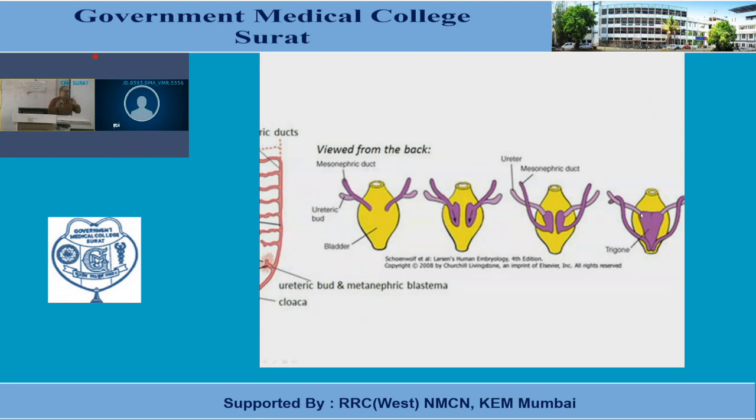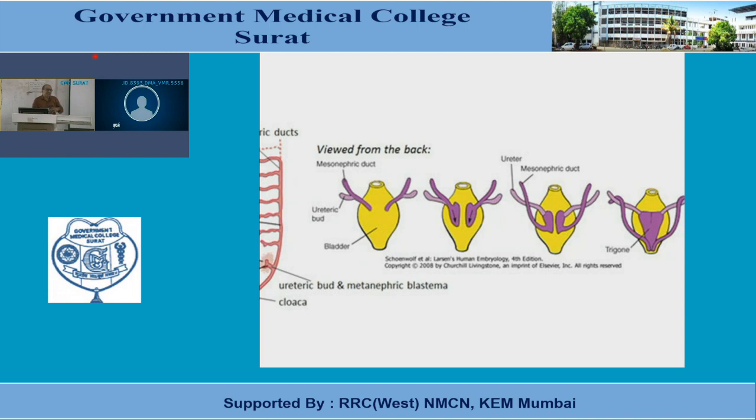So, because of the absorption of this cranial part of the mesonephric duct, the ureteric bud now assumes a separate opening in the urinary bladder. So, the ureter has a separate opening in the urinary bladder, and the original mesonephric duct opening is transported towards the lower aspect, where it is going to open in the prostatic part of the urethra, that we will discuss in the next lecture.